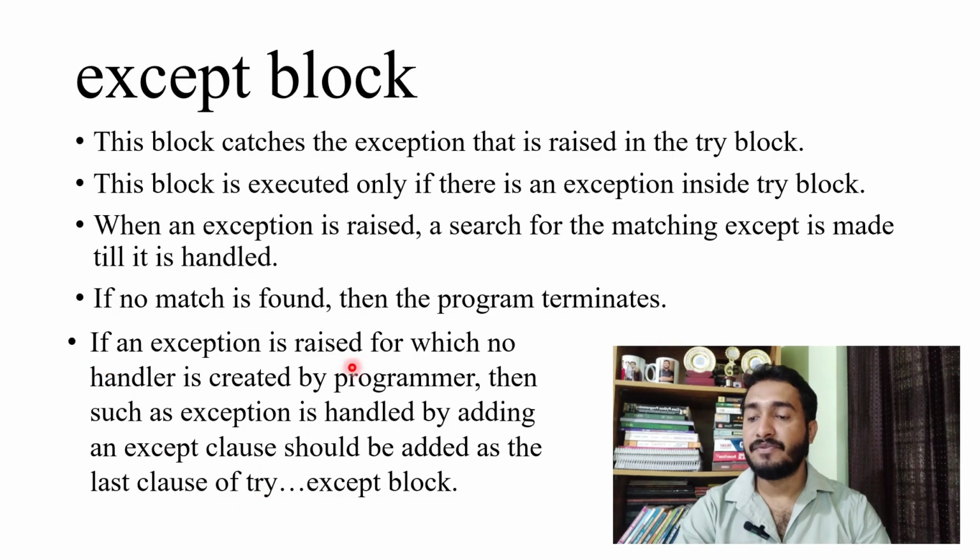If an exception is raised for which no handler is created by the programmer, it can be handled by adding a bare except clause, which should be added as the last clause of the try except block. For example, if you have not written any except block for value error or for zero division error, then you can write only an except block. So all types of exceptions will be caught by that except block.